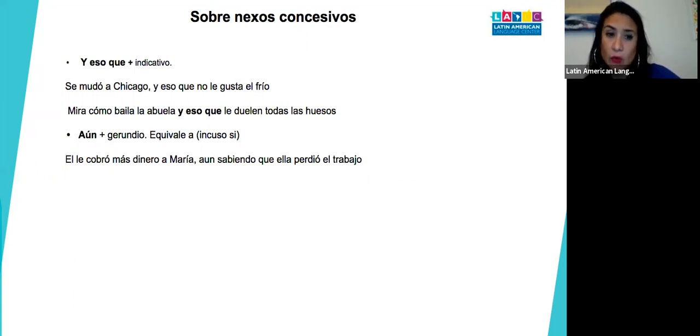Now, aún plus gerund equals incluso si, even if. So aún plus gerund, like the -ing, means even if. So, él le cobró más dinero a María, aún sabiendo que ella perdió el trabajo. Meaning, he charged her more money, even though he knew she lost her job, you see?